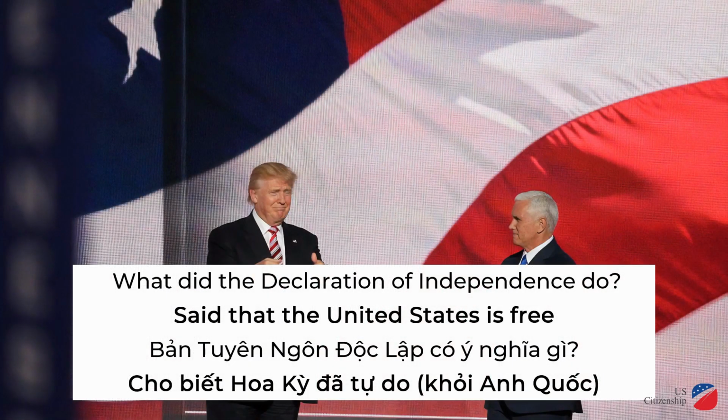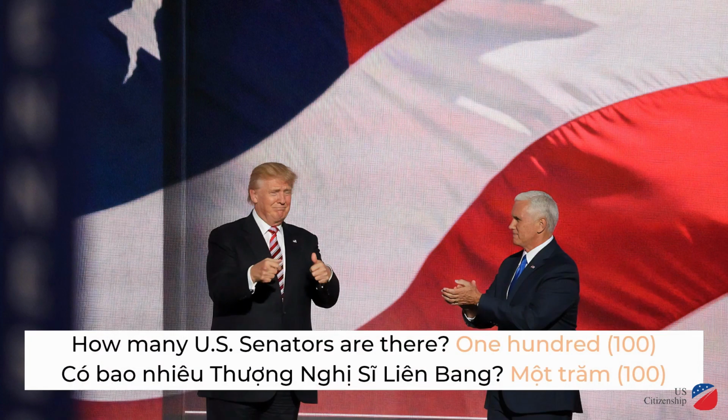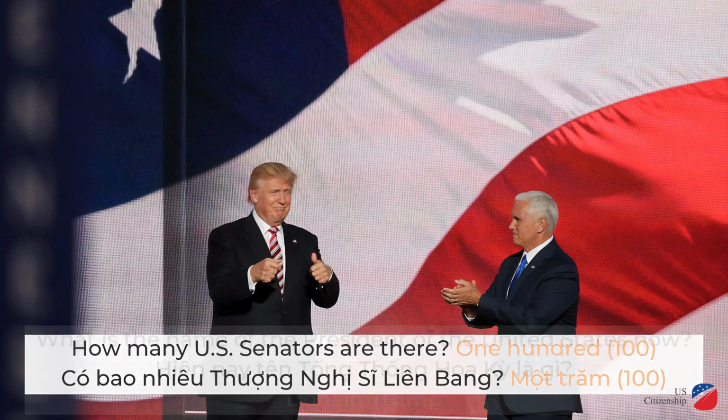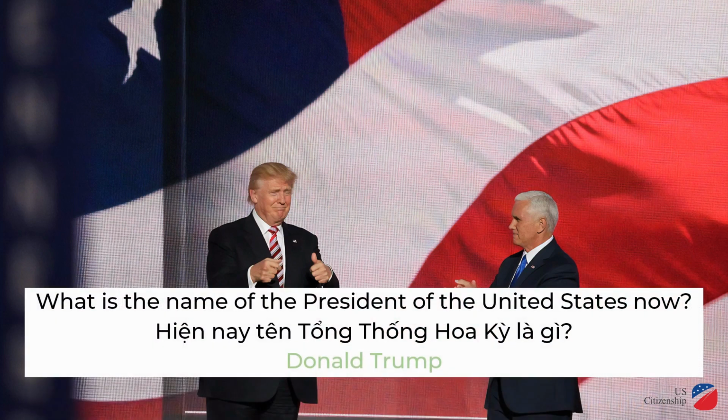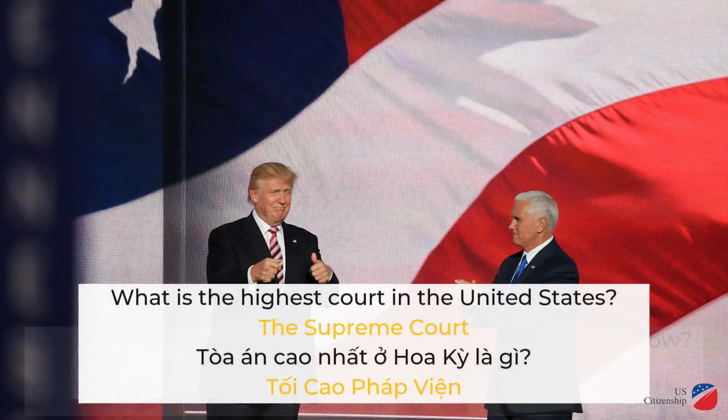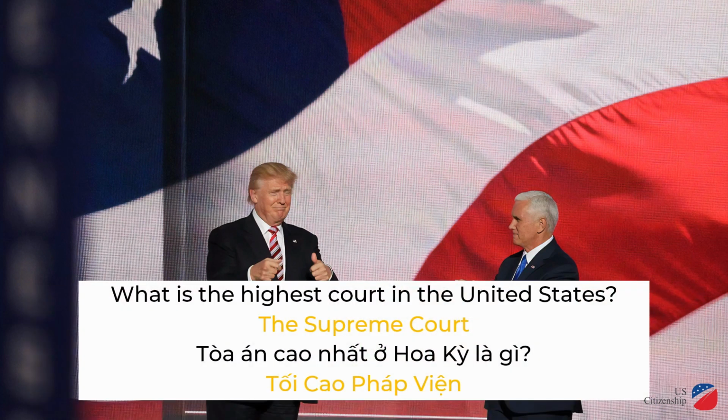What did the Declaration of Independence do? Said that the United States is free. How many U.S. senators are there? 100. What is the name of the President of the United States now? Donald Trump. What is the highest court in the United States? The Supreme Court.